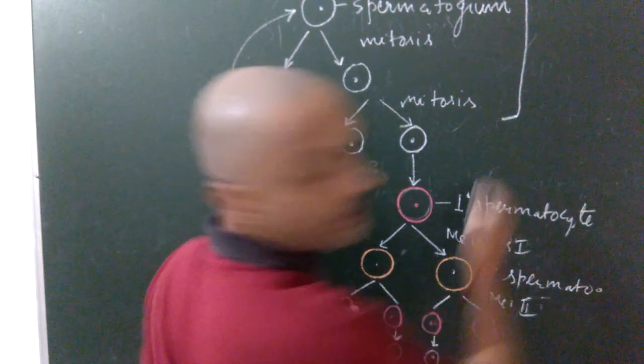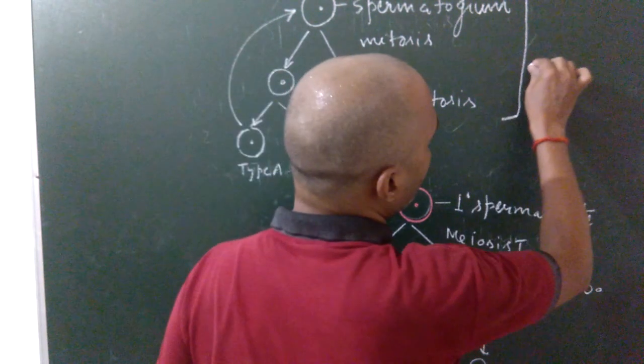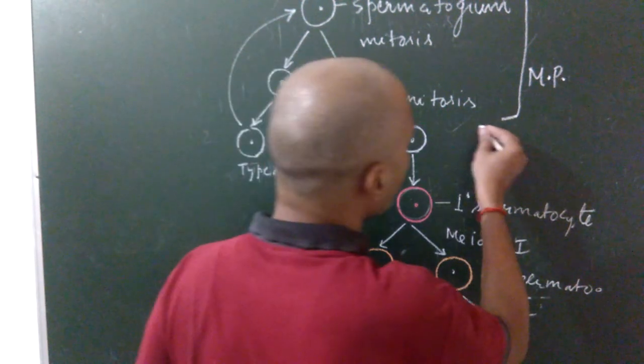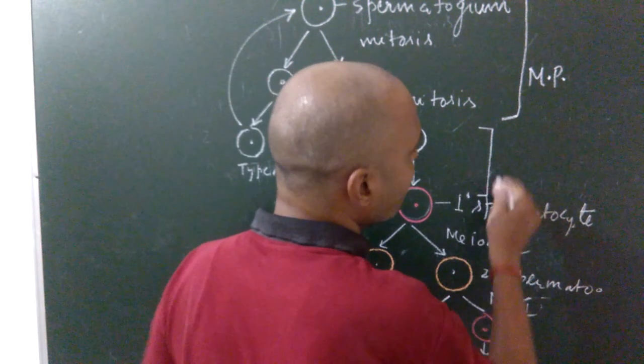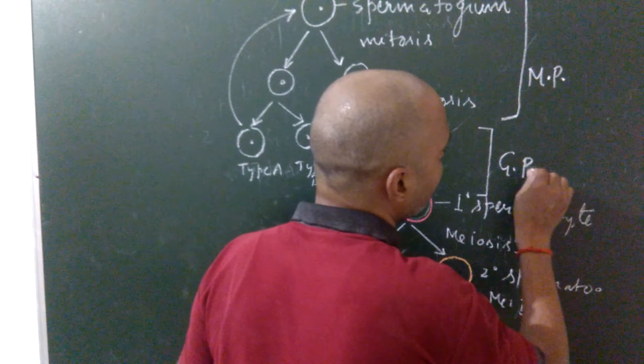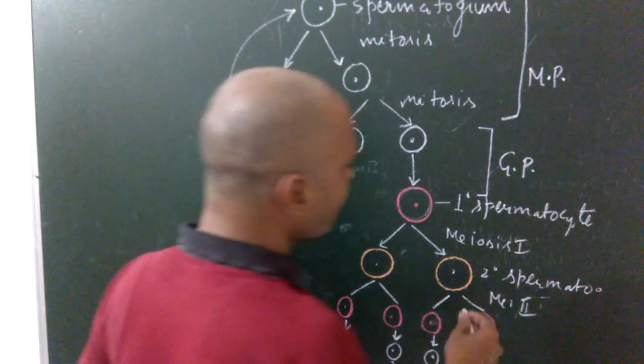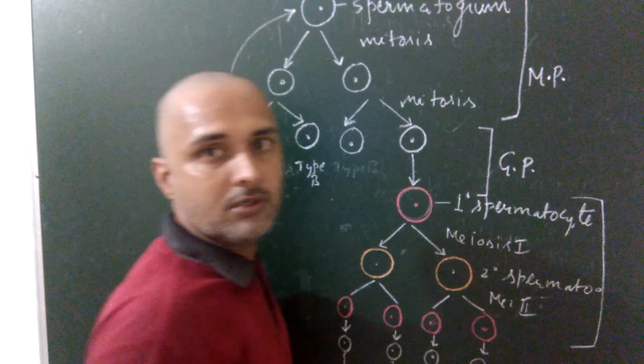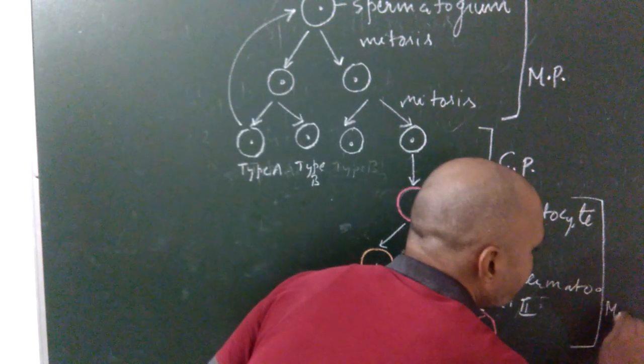Once again, this first phase is known as the multiplication phase, and the next is known as the growth phase. Then there is the maturation phase, where meiosis first and meiosis second take place.